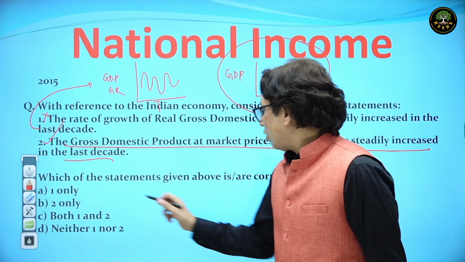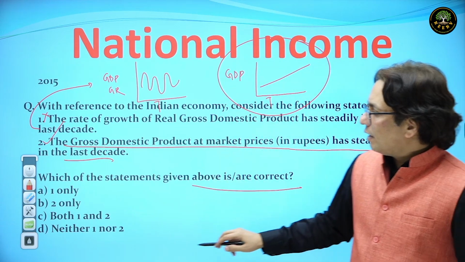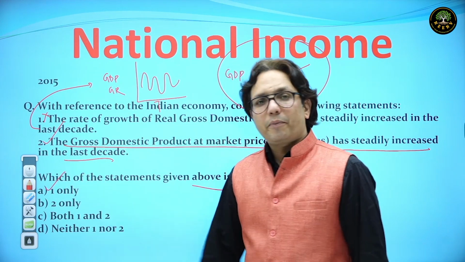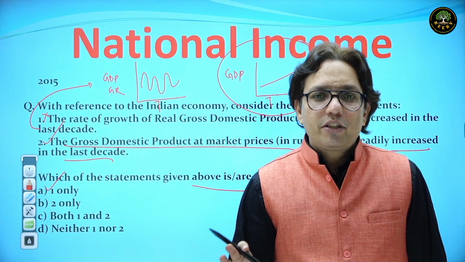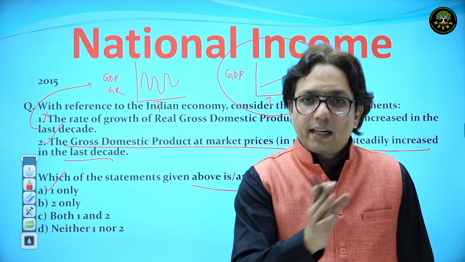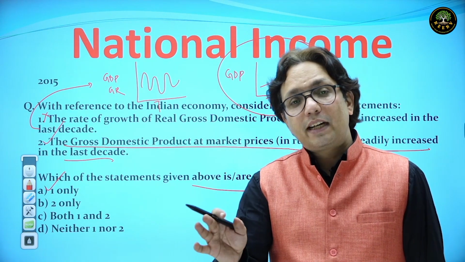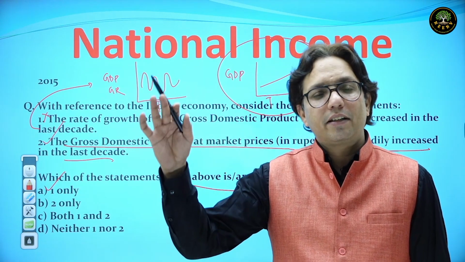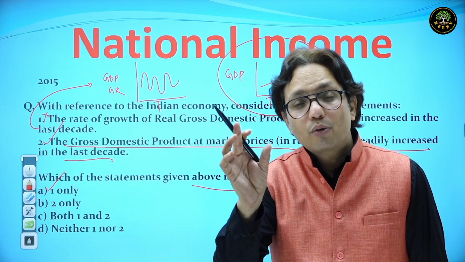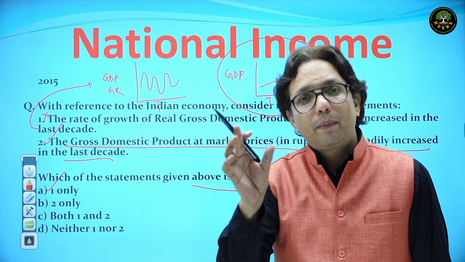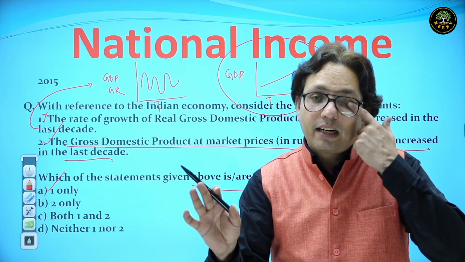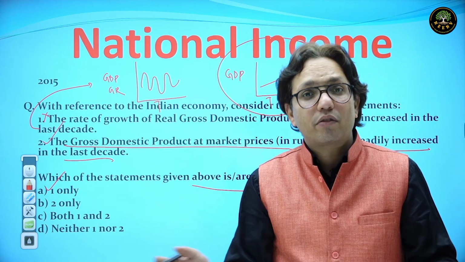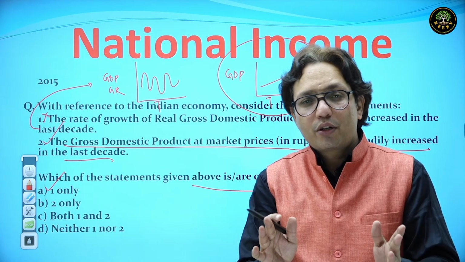What we have to find out is the correct statement. The answer is only one. I hope you have understood the difference between the GDP growth rate steadily increasing and GDP steadily increasing. GDP steadily increasing means the rupee terms going steadily up. When I say the GDP growth rate going up, it means the percentage terms going up. That is hardly going to happen, and it doesn't happen in any country in the world. I hope you understood the question.